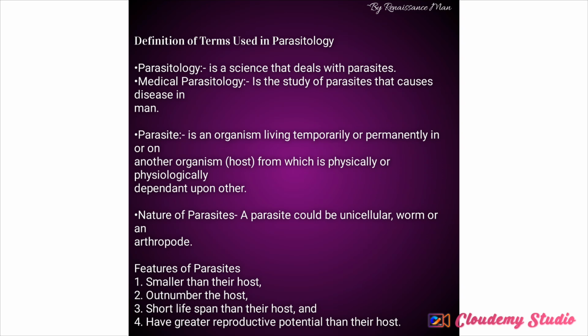An example of a protozoan is Entamoeba histolytica. For helminths, we have two: platyhelminths, that is flatworms, and nemathelminths, that is nematodes, roundworms. And for arthropods, examples are tick, lice, and other ones like that. So that is parasitology. What is a parasite itself?